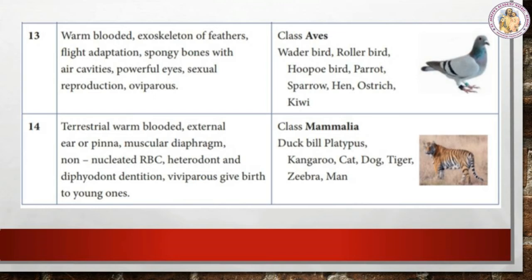Next, the class Mammalia. Examples kangaroo, cat, dog, tiger, zebra, and man. They are terrestrial, warm-blooded, with an external ear or pinna, muscular diaphragm, and non-nucleated RBC, that means the RBC contains no nucleus. Next, they are heterodont.